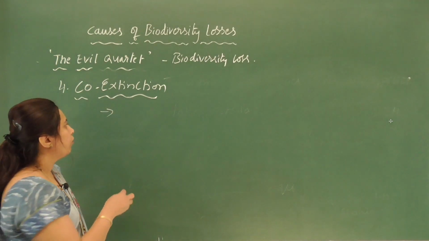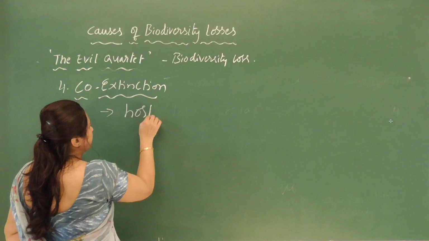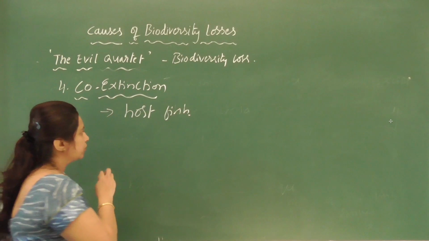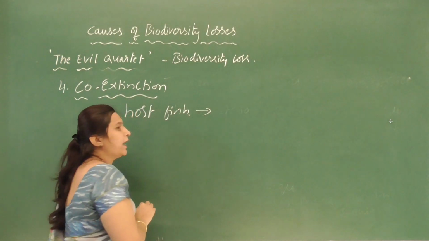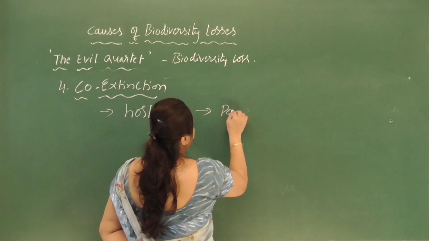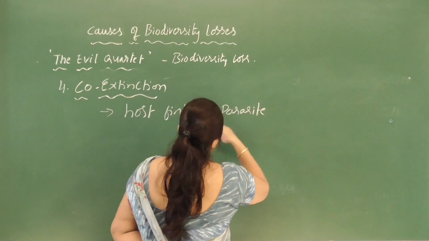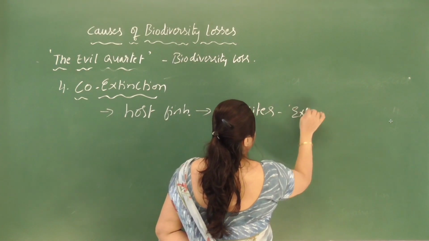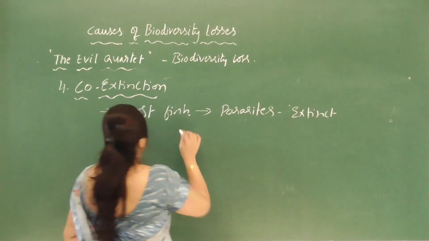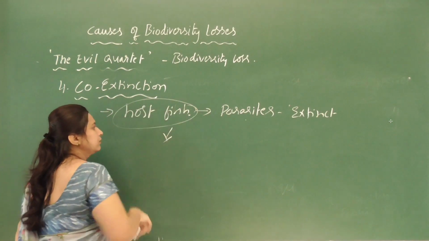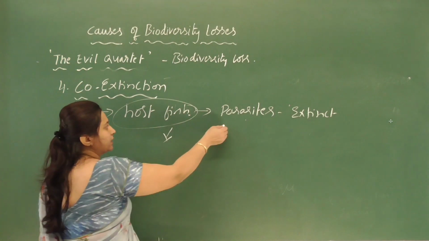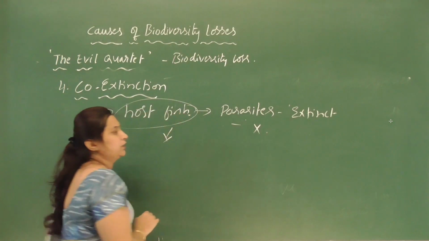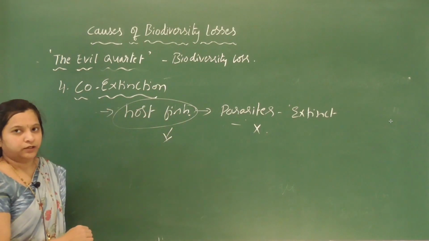So if the host fish becomes extinct, all the parasites that are found on it also become extinct. Suppose the host species becomes extinct, then the parasites dependent on it, which are found on this fish, also become extinct. So that is co-extinction.